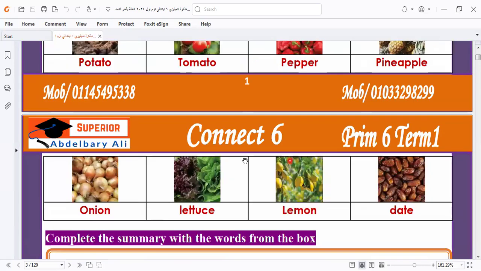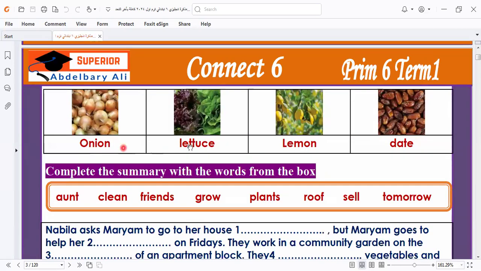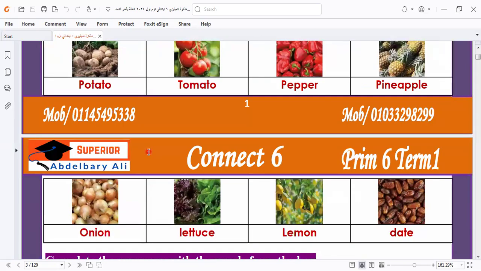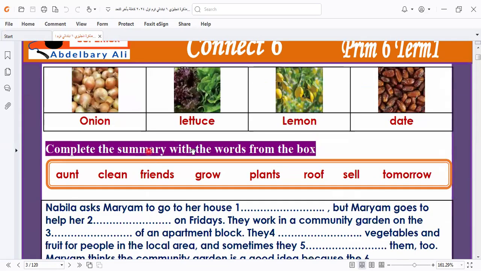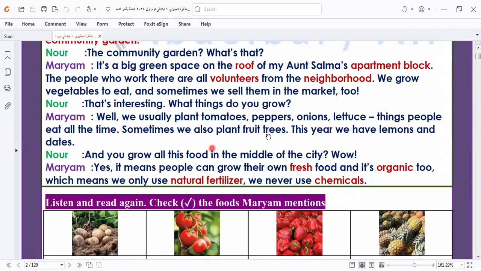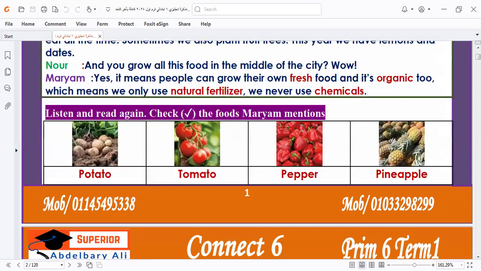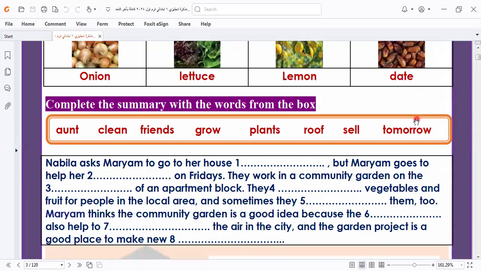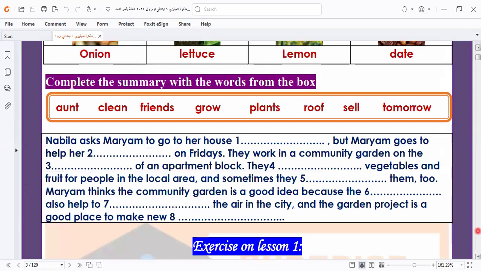Let's go to another one. Mention also what? Onion and lettuce. Onion, lettuce. Can't mention lemon. No. Mention lemon and dates also. So it will be onions, lettuce, lemon, and date. Let's go to answer the text below this topic.